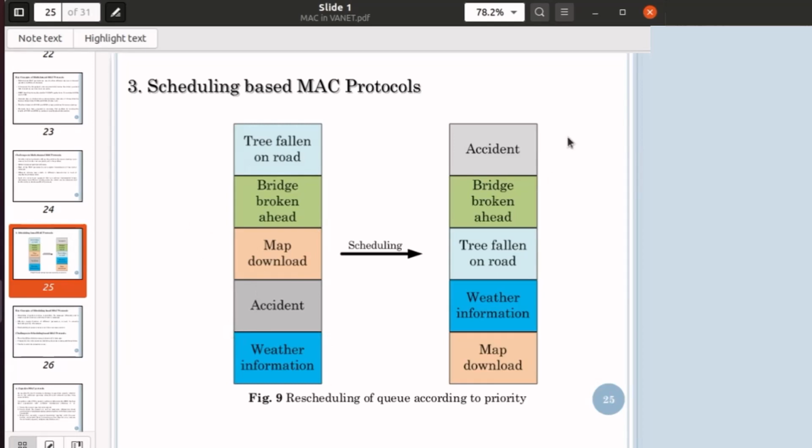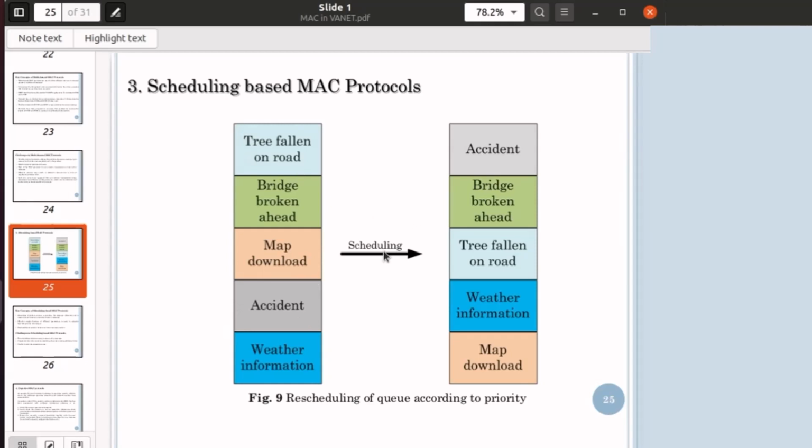Okay. So whenever the channel is found free, should the tree fallen on road message be sent ahead of the accident message? No, it should not, because it is only a warning. Tree fallen on road is a warning, and the accident has already occurred. So the accident should be given high priority in comparison to tree fallen on road.